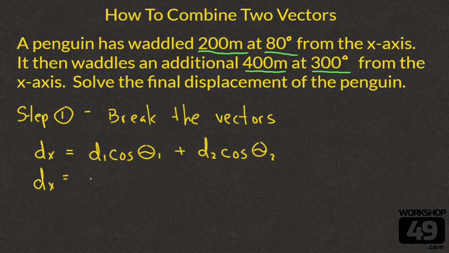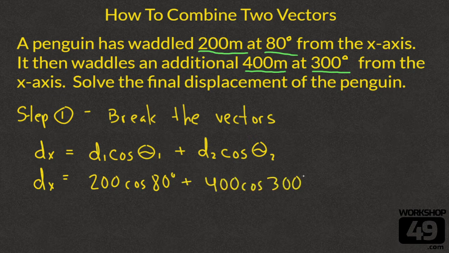Our dx is equal to 200 cos 80 degrees plus 400 cos 300 degrees. Where did these come from? The 200 is our first displacement traveled, 80 degrees, the first angle, 400, our second displacement traveled, 300 degrees, our second angle. And keep in mind that these thetas have to be measured from the x-axis.